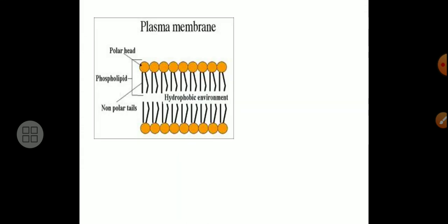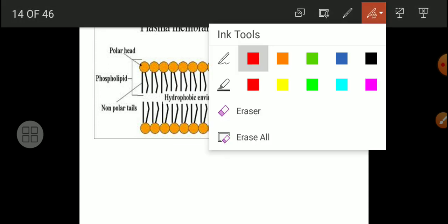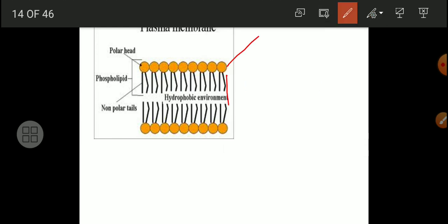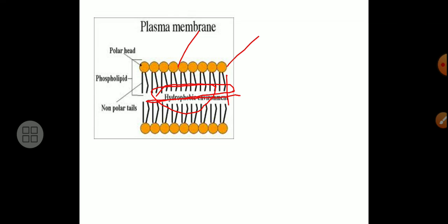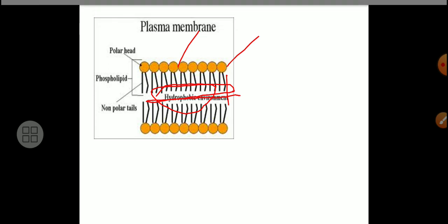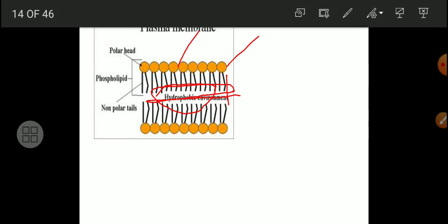Again, the polar end: phospholipids are there with a head, you have to keep in mind, and this is a tail region, hydrophobic in nature. These tail regions are hydrophobic, in the sense they are water repellent, and they are the non-polar end. But polar heads are hydrophilic in nature, they love water molecules. So you will be able to understand this difference very well. These are the phospholipid molecules, and the polar ends are these circular things.